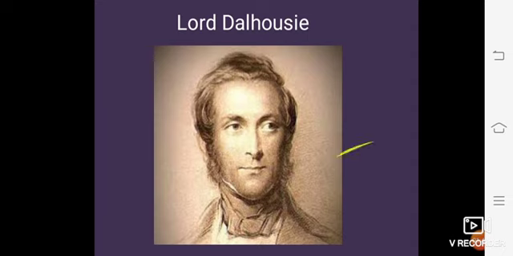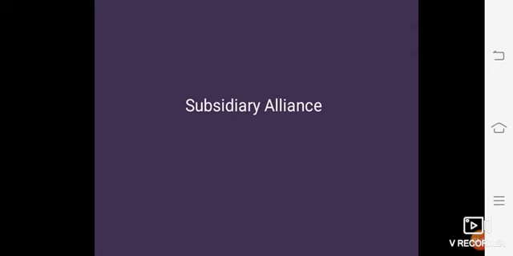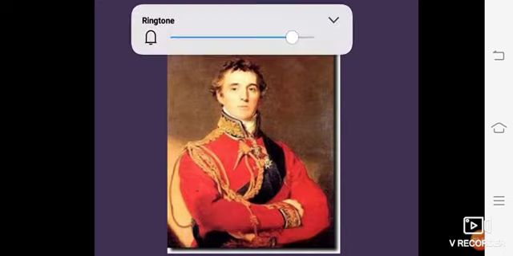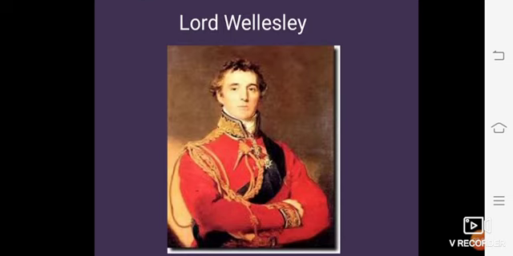Second one, the subsidiary alliance. The subsidiary alliance was devised by Lord Wellesley. Under the subsidiary alliance, the ruler of a state was provided with military security. Now we will understand what this is. According to it, every ruler in India had to accept to pay a subsidy to the British for the maintenance of the British army, and in return, the British would protect them from their enemies. This is called the subsidiary alliance.